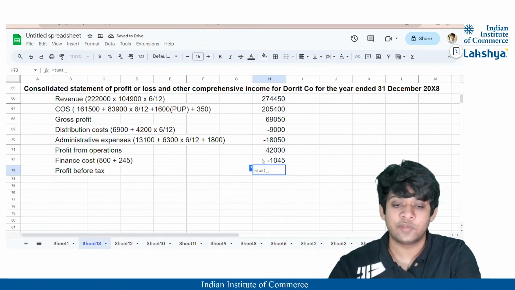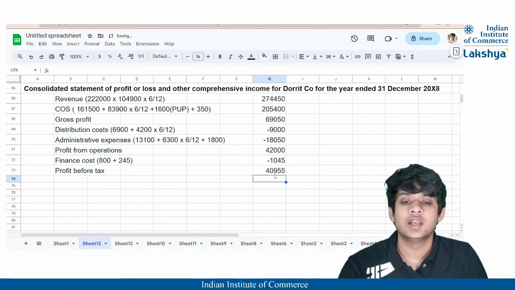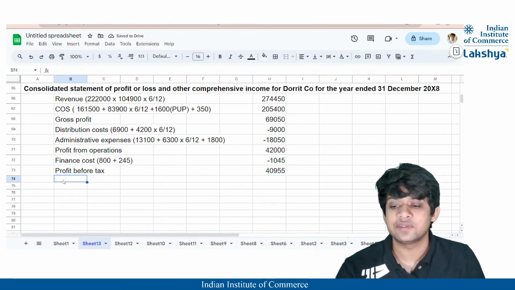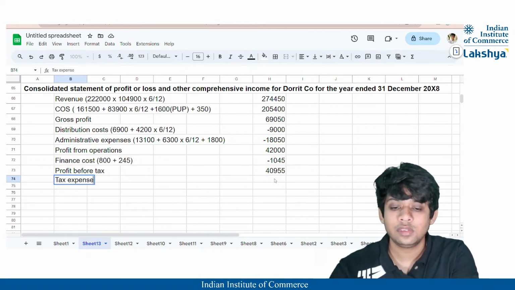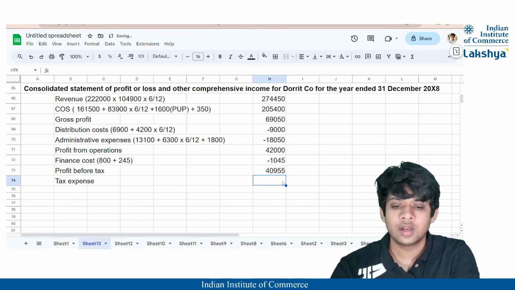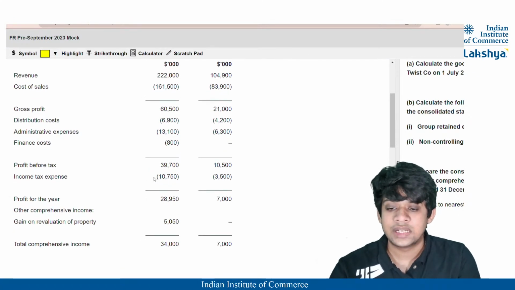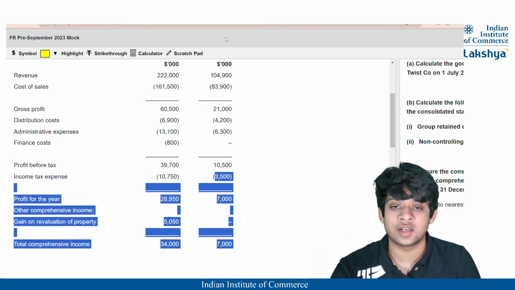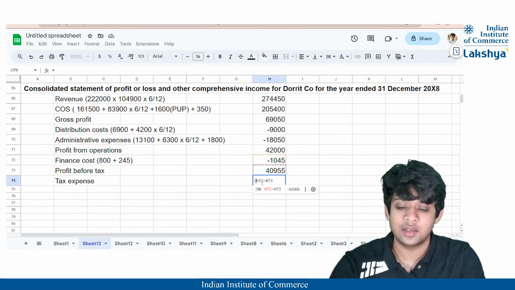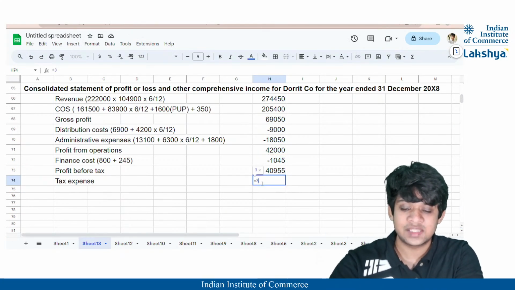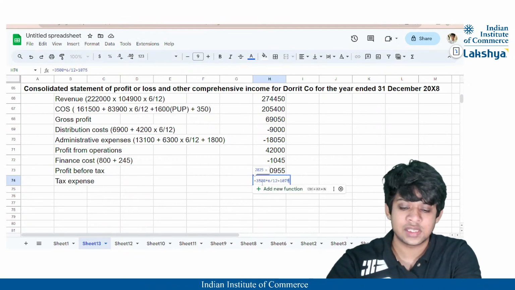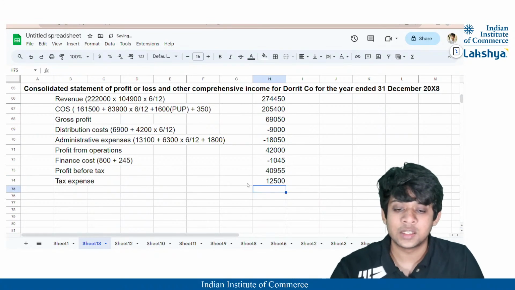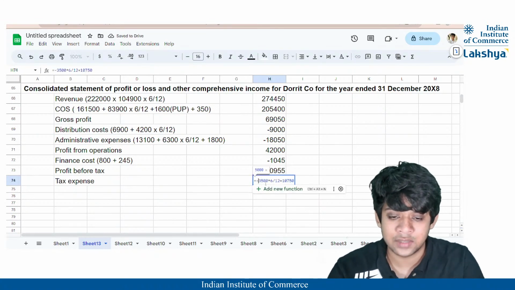So guys, here what will be the profit before tax? It will be 40,955, right? Now lastly, the tax expense will be charged here. What is the tax expense, guys? The tax expense is nothing but 10,750 and 3,500, right? So 10,750. Firstly, 3,500 will be 6 by 12, correct? Into 6 by 12 plus 10,750. That will be 12,500. I'll just put negative signs here.